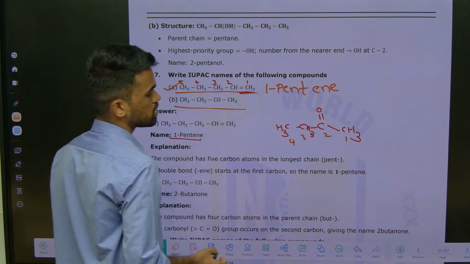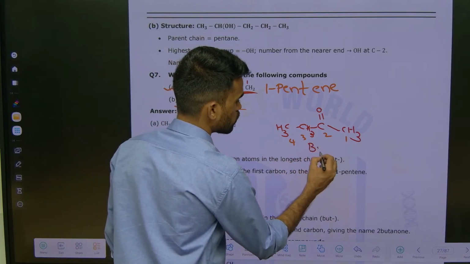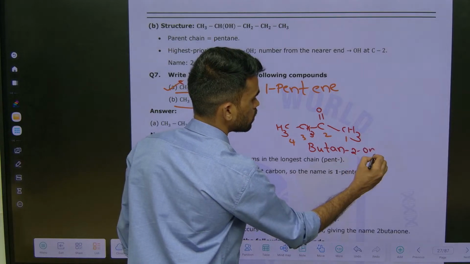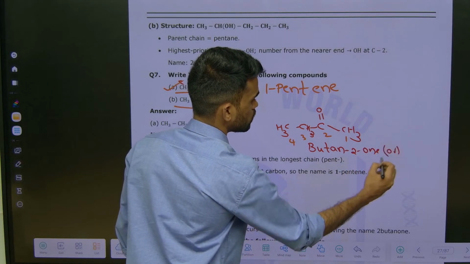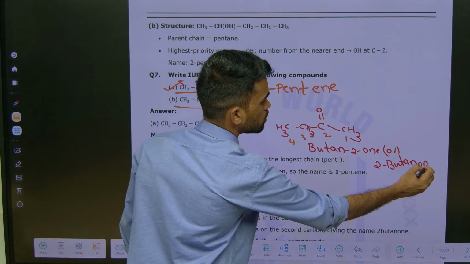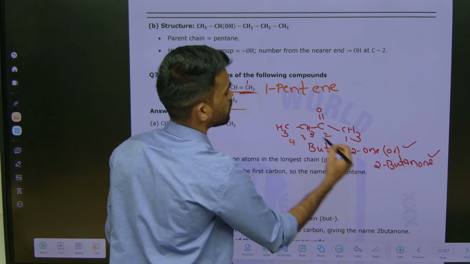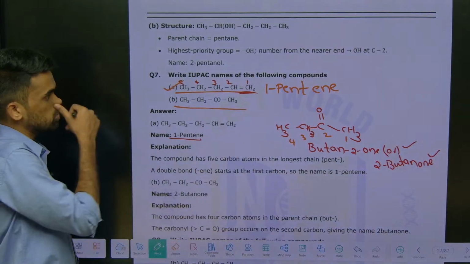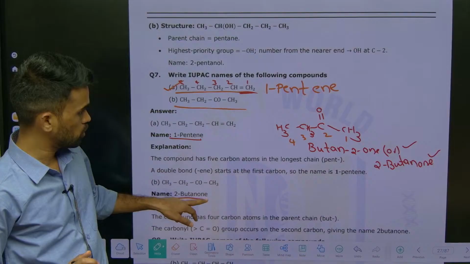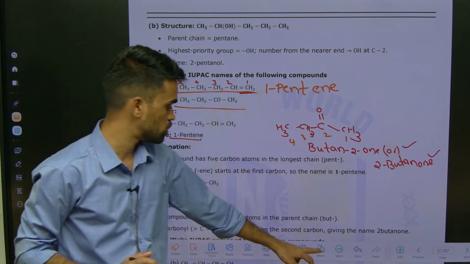So the name of this ketone is butane-2-one or 2-butanone. These are the IUPAC names you can follow for this compound. Both of them are correct.